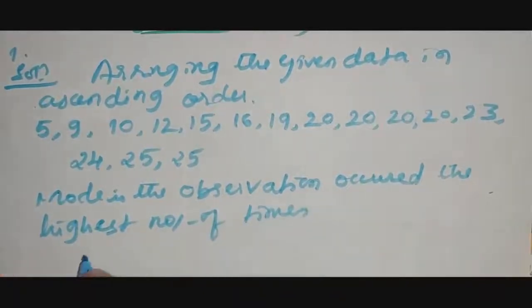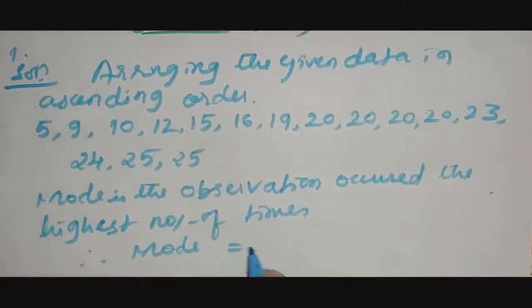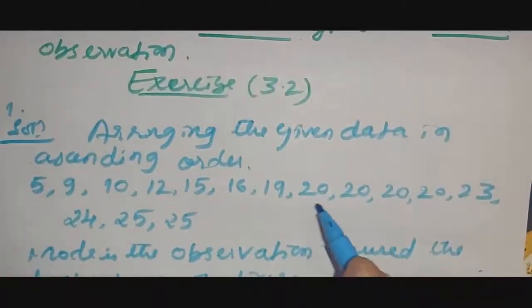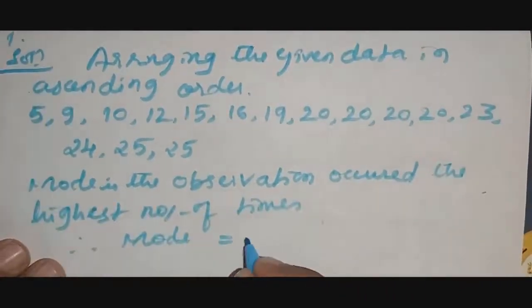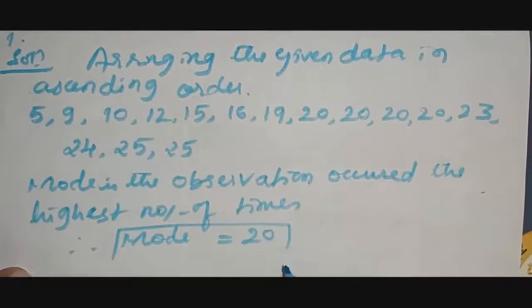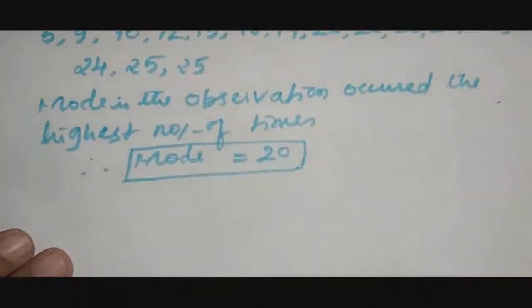Therefore, which is the mode here? The highest number of times, 1, 2, 3, 4 times, 20 is there, so mode is 20.